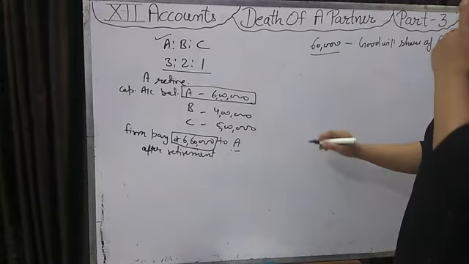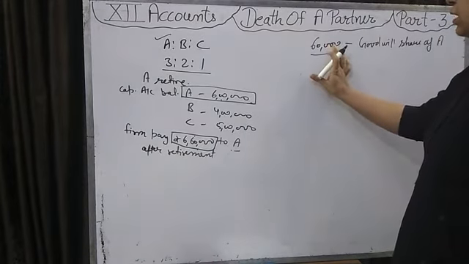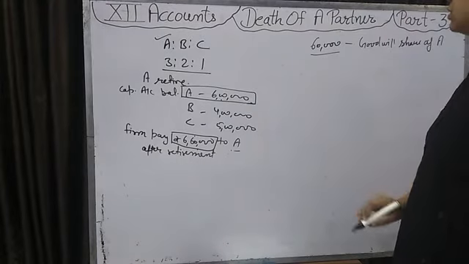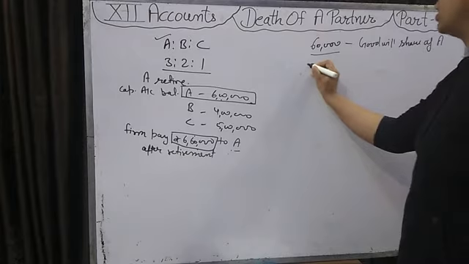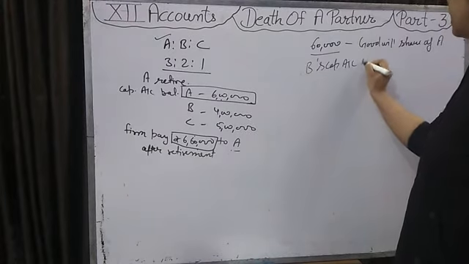Then if an entry is asked, if it is a 1 mark question, only this can be the answer. Otherwise, if the examiner has asked to pass the journal entry for the goodwill, then which entry will we pass? Remaining partners' capital accounts debit.